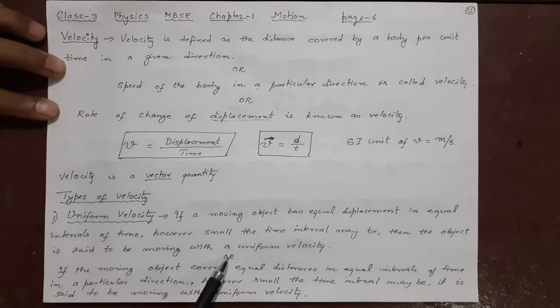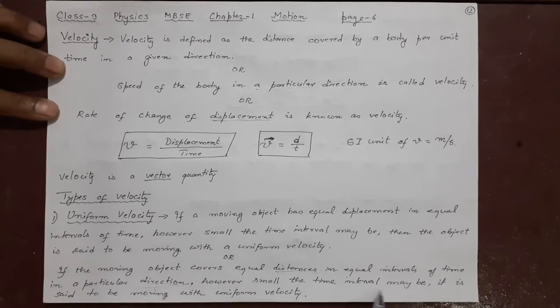Another way of telling, if you want to include distance, then you have to say in a particular direction. Distance in a particular direction means displacement only. If a moving object covers equal distances in equal intervals of time in a particular direction, in one direction, no change in direction is allowed in uniform velocity.